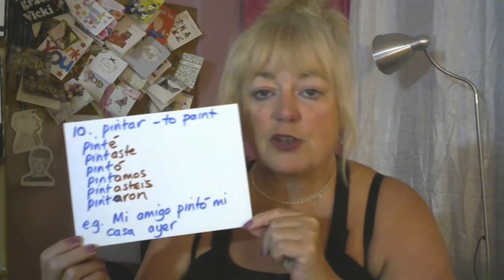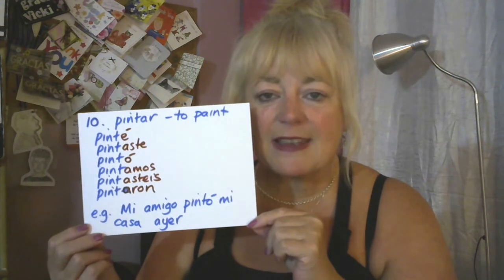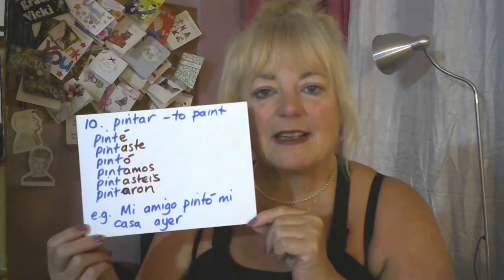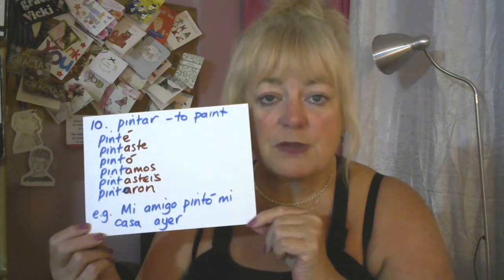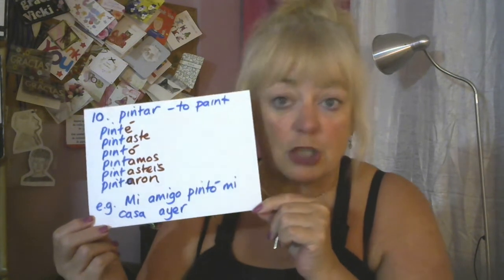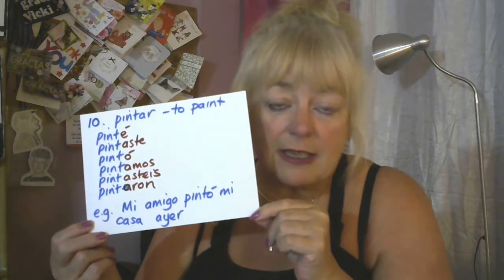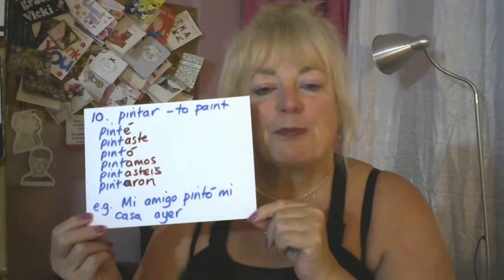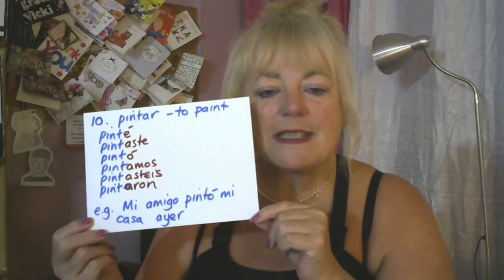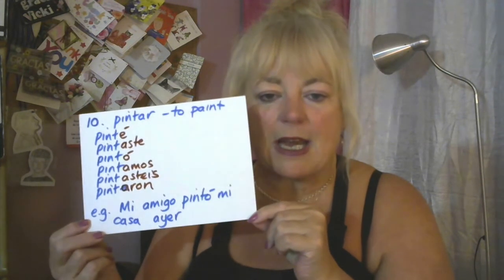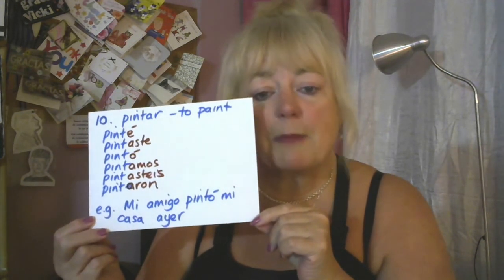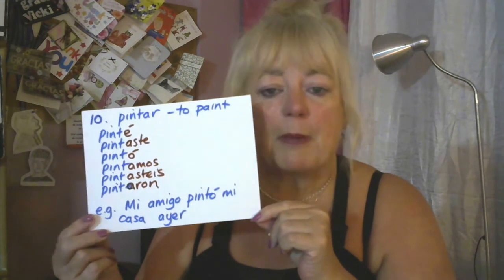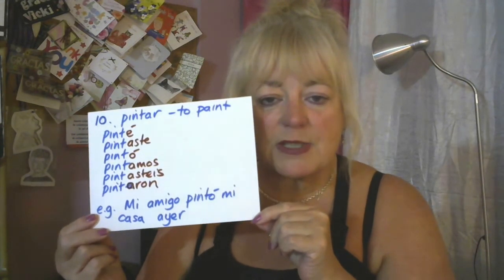Okay, número 10, the last one. I mean, there are lots of regular verbs, but I'm just putting some examples up here so we can get the hang of the endings. Pintar, to paint. And this is a nice, easy, regular verb to learn. Also, because it sounds like paint, so it's quite a good one. Pinté, pintaste, pintó, pintamos, pintastes, pintaron. And the example, mi amigo pintó mi casa ayer. My friend painted my house yesterday.